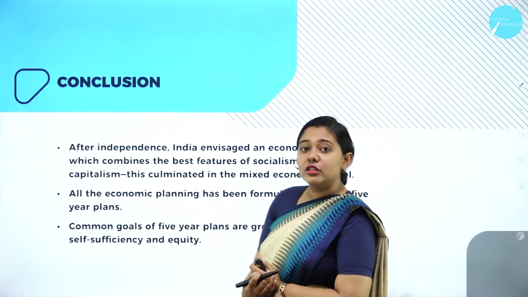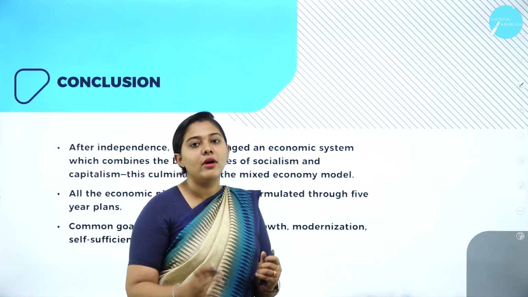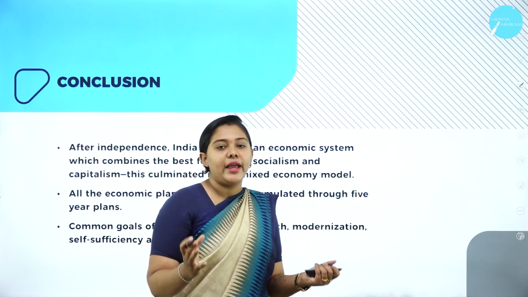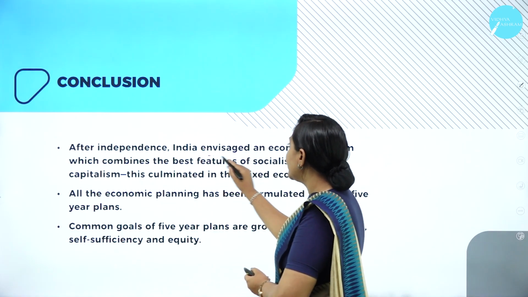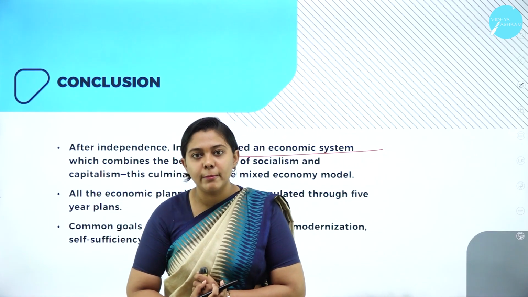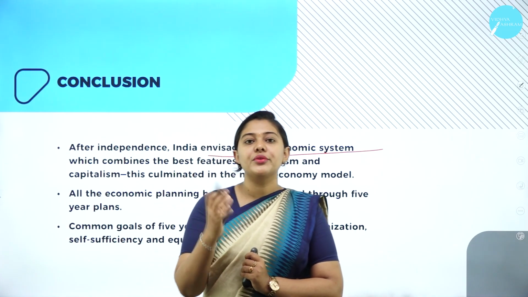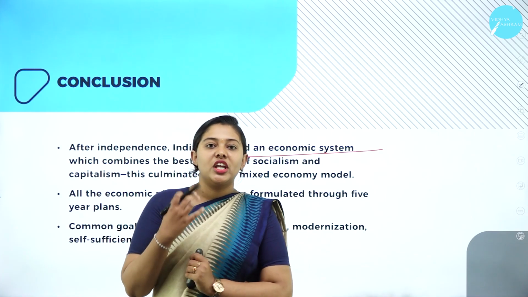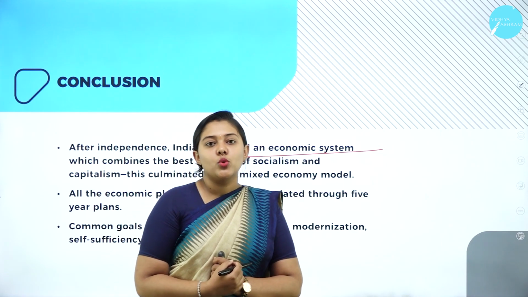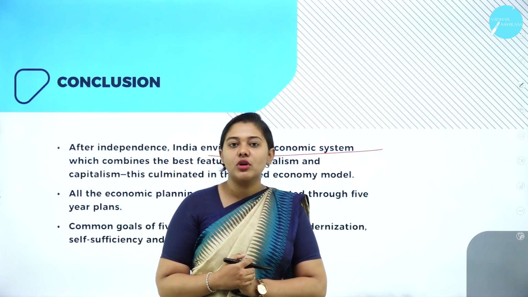Finally, to conclude this chapter, the topic that we have discussed was all about 1950 to 1990. What were the changes that we can see in our economic development? After independence, as I have told you, our leaders, Nehru and the other committee members, thought of having a mixed economy in our state. They also set up a planning commission. So they used to give the 5-year plan. Now it has been replaced by Niti Aayog, which gives us the plan to allocate resources for the development of our economy.